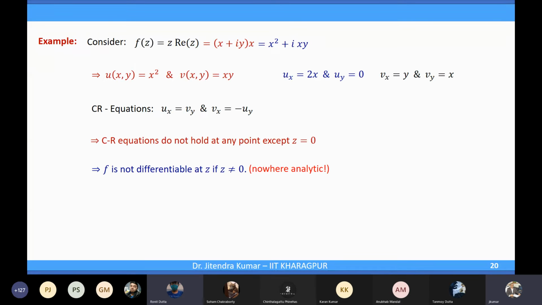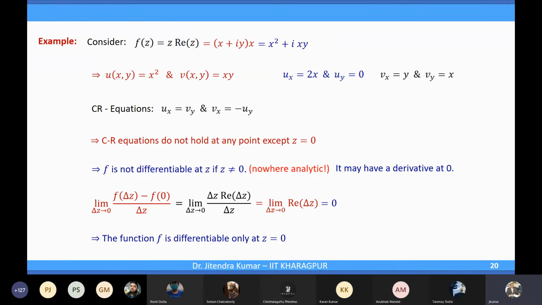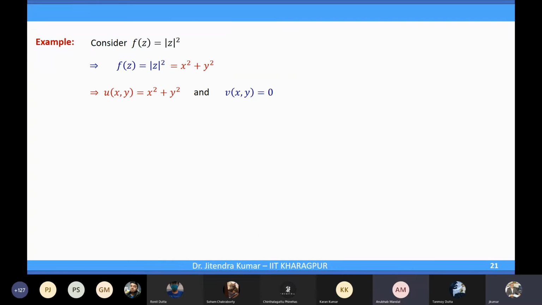Here also the CR equations were satisfied at z equal to 0, but the function is not differentiable at z. In this particular example it was differentiable, but in the earlier examples the function was not differentiable. So the CR equations are necessary conditions, but not sufficient conditions. This is what we have said from the beginning.